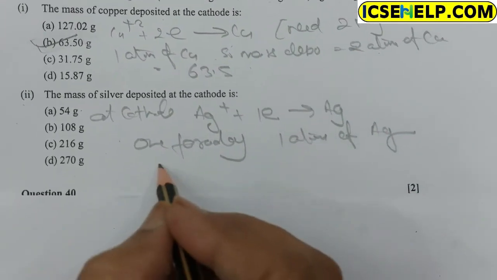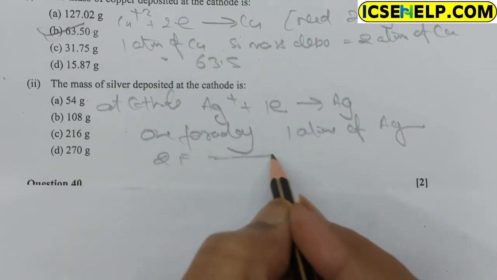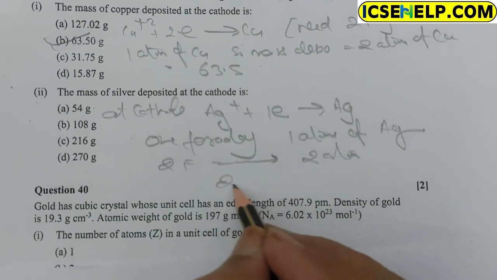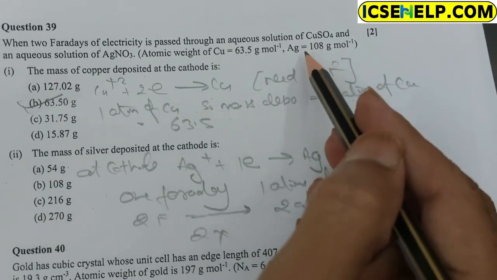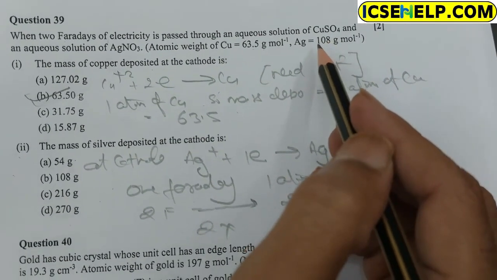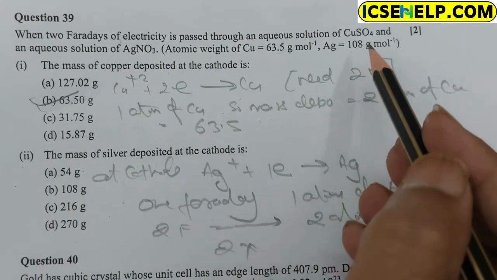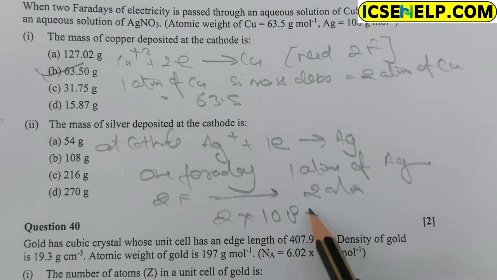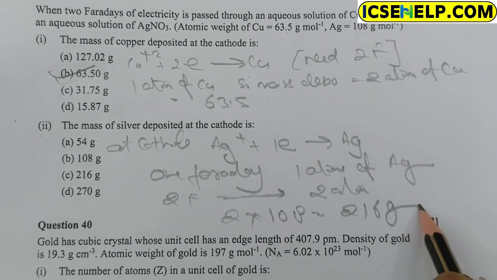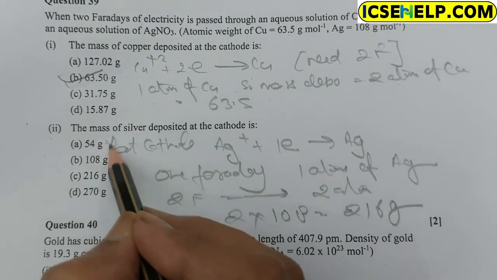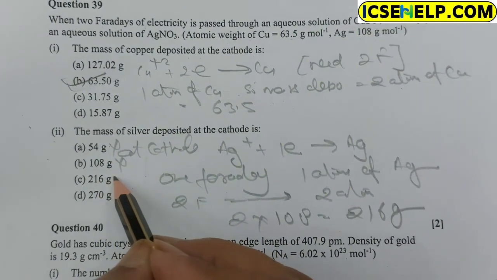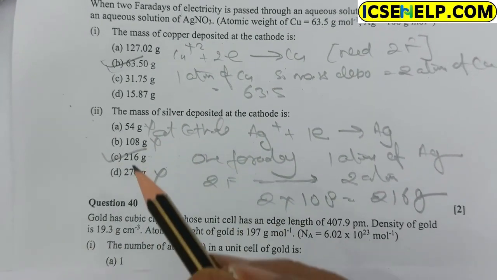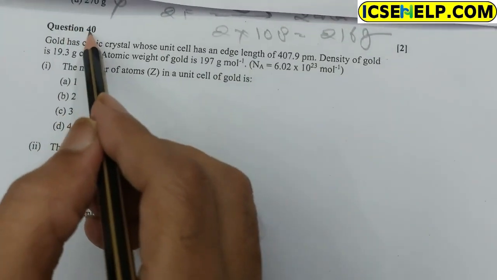So 2 Faraday is used for 2 atoms, and the mass of 2 atoms is 2 into the molecular mass of silver, which is given 108. Hence 2 into 108 is equal to 216 gram. So the first option is not correct, second not correct, and option C, 216 gram, is correct, and D is also not correct.